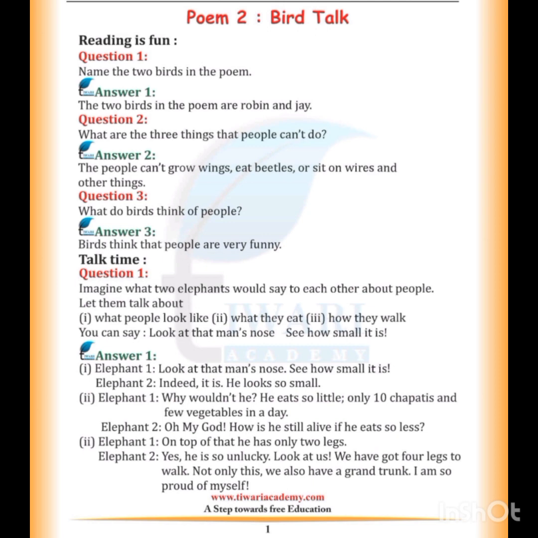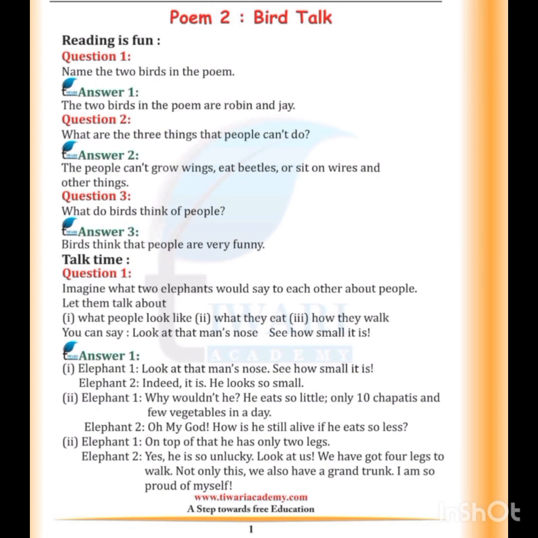Imagine what two elephants would say to each other about people. Let them talk about what people look like, what they eat, how they walk. You can say, look at that man's nose, see how small it is. Elephant 1: Look at that man's nose, see how small it is. Elephant 2: Indeed it is, he looks so small. Elephant 1: Why wouldn't he?